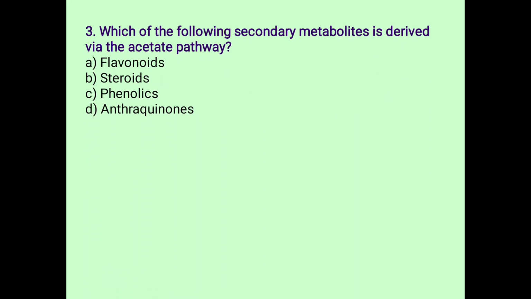Next question: which of the following secondary metabolites is derived via the acetate pathway? Option A. Flavonoids, B. Steroids, C. Phenolics, and D. Anthraquinones. So D is the correct answer, anthraquinones.